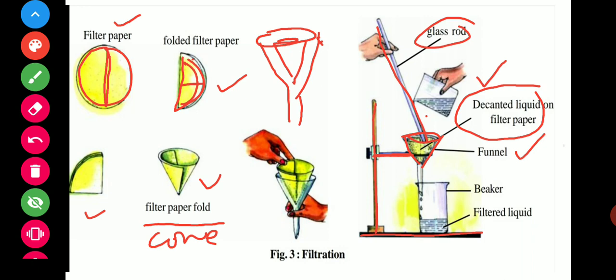The filtered liquid is here, which is called the filtrate, and this one, as you have seen, is the beaker. The rest of the solute particles are seen on the filter paper. So we can separate with the help of filtration. That is the process of filtration.